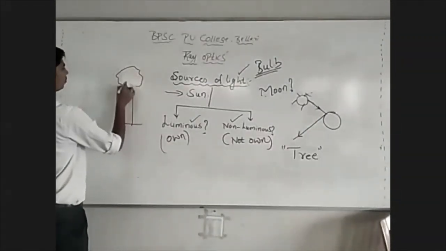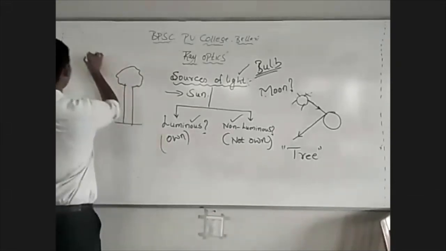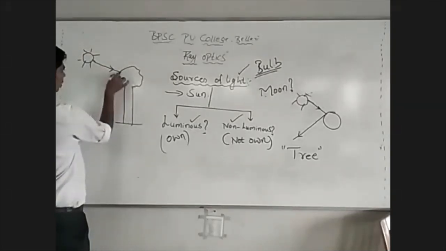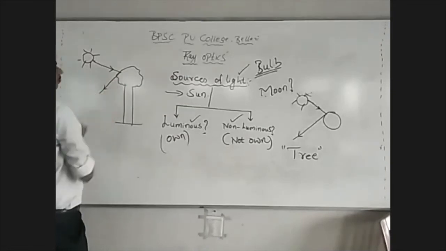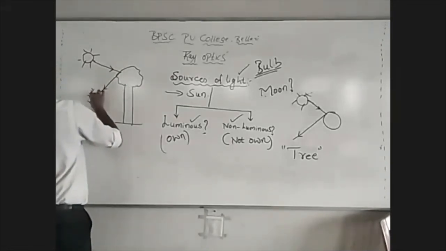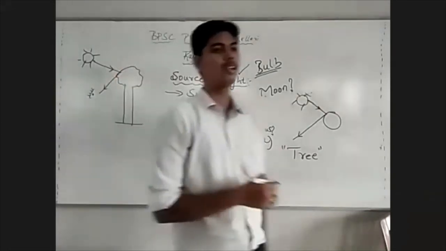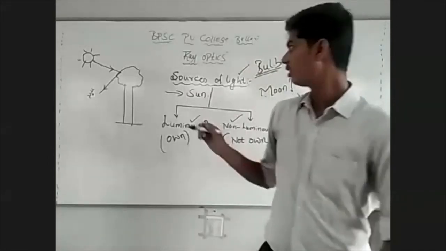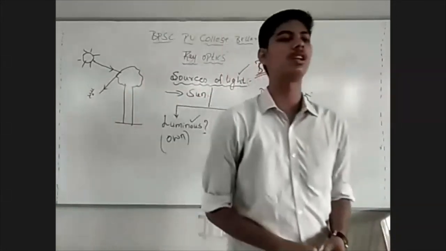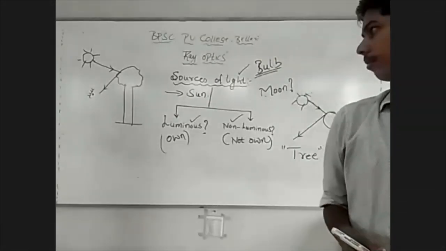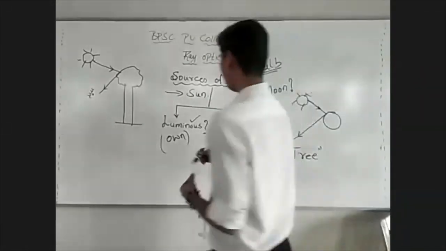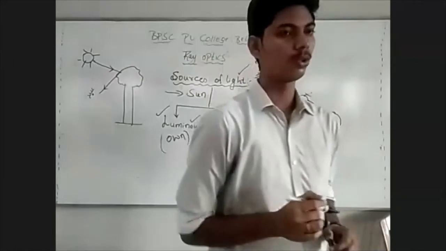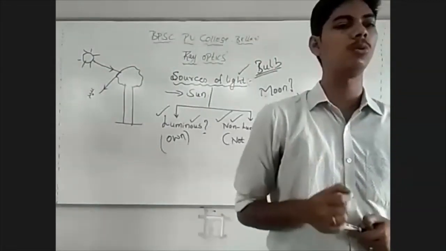A tree becomes visible to us only when light from the sun is incident on it. When light from the sun is incident on this tree, the tree reflects that light and we see the reflected light. Such sources which do not emit light of their own, instead reflect the light that is incident on them, are called non-luminous sources of light. So, sources of light may be luminous or they may also be non-luminous.